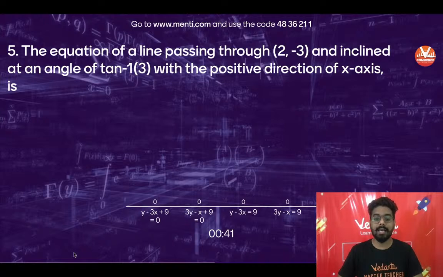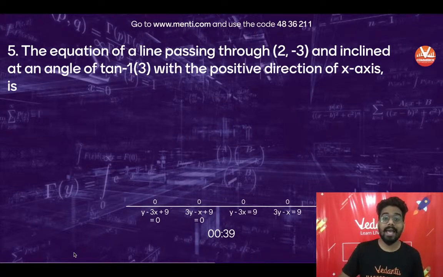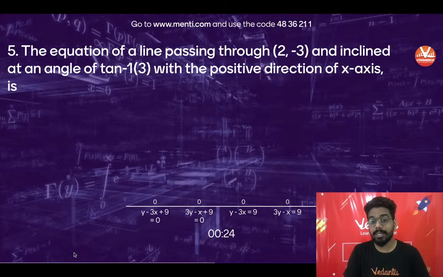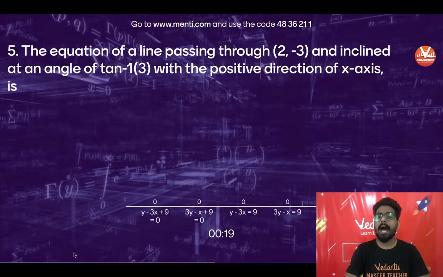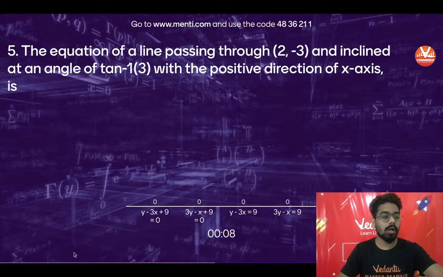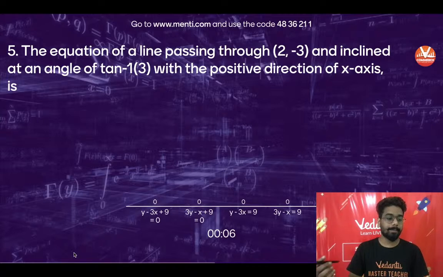Right hand side में आपका ये एंगल है, तो हमें एंगल नहीं चाहिए, हमें स्लोप चाहिए. और स्लोप क्या होता है? tan theta. आपको क्या दिया हुआ है? राइट साइड एंगल दिया हुआ है, that is equals to tan inverse 3. What will happen when you will take tan of it? अच्छा, आपको एंगल भी दिया हुआ है and you have been given a point. अब यहां पर सीखेंगे how to derive the equation of a line. What is the concept behind to derive the equation of a line? बहुत अच्छा सिंपल सा कॉन्सेप्ट है, देखते हैं.